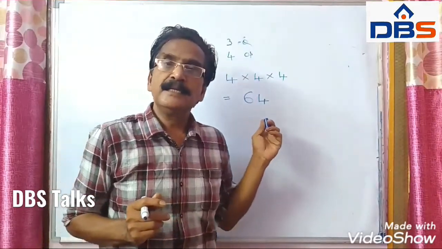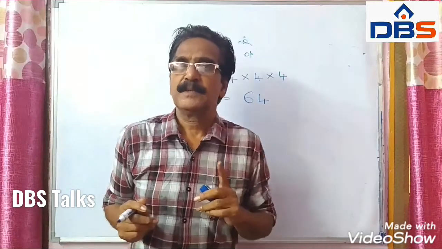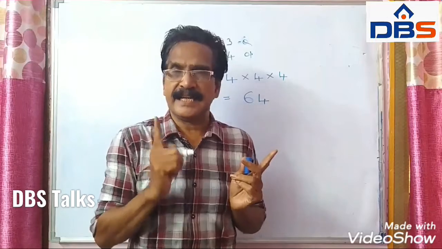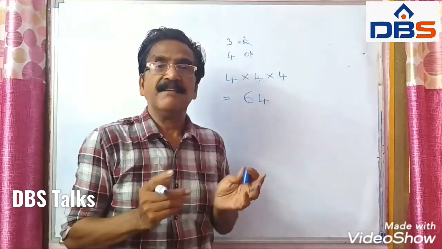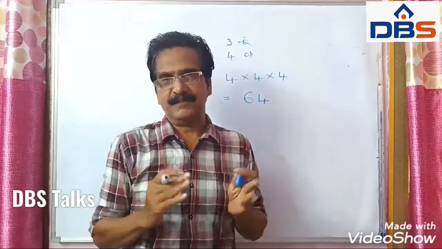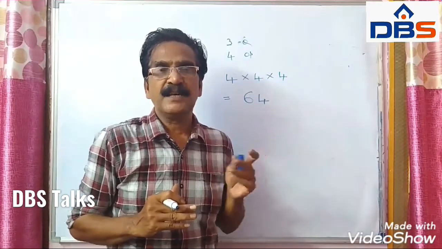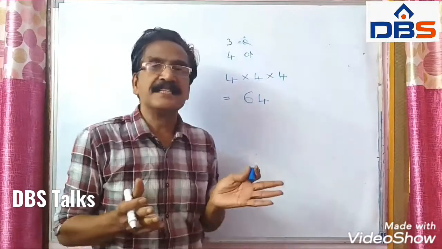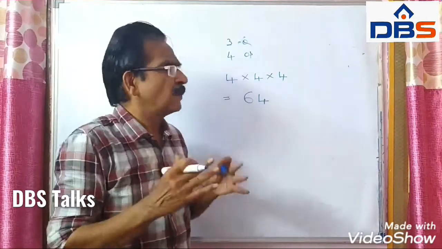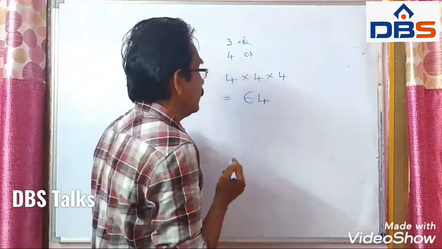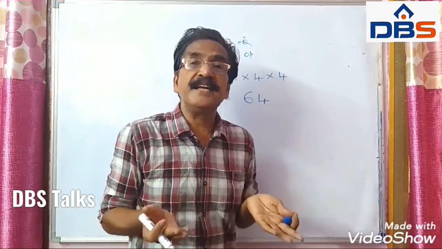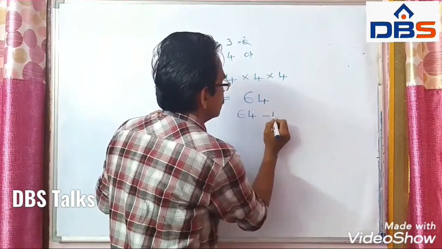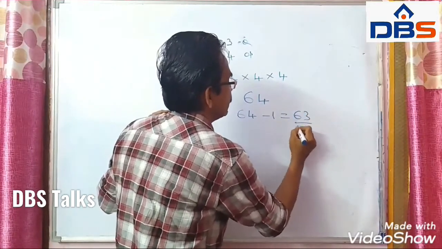In these 64 ways, only one way is there where all the questions are correct. And the remaining 63 ways, one or more questions may be wrong. So, in how many ways can a student fail to give correct answers? 64 minus 1, 63 ways.